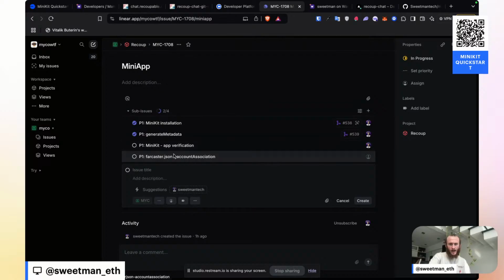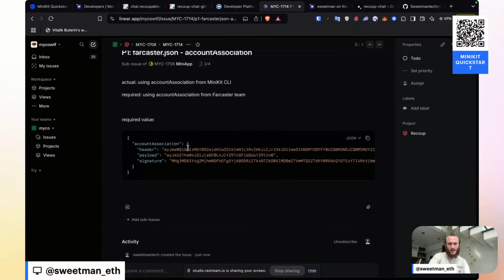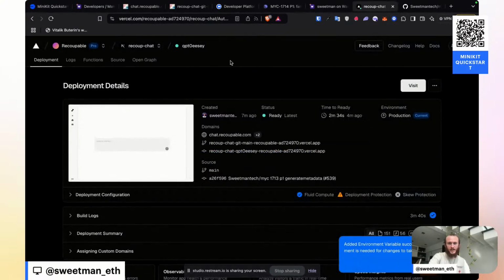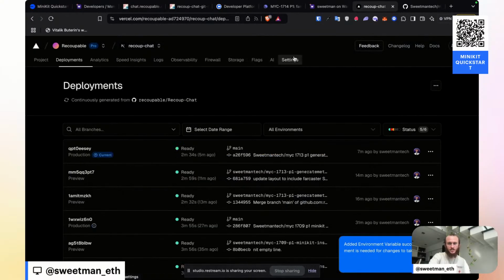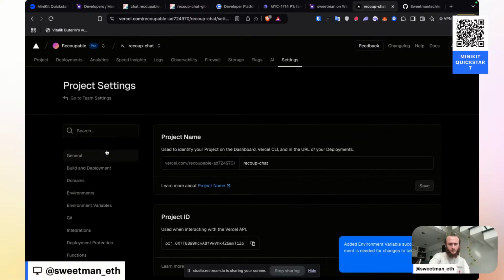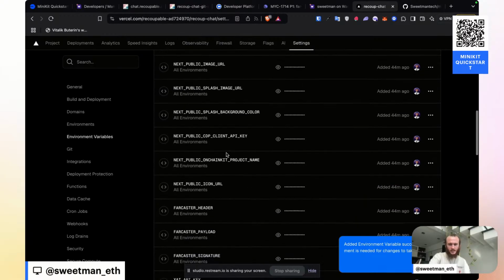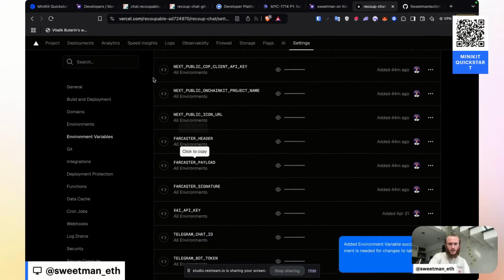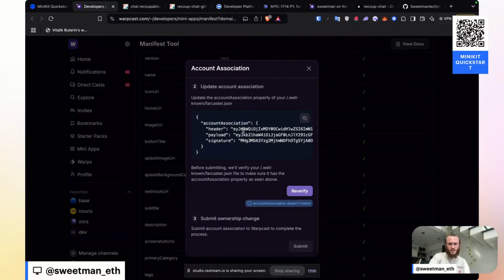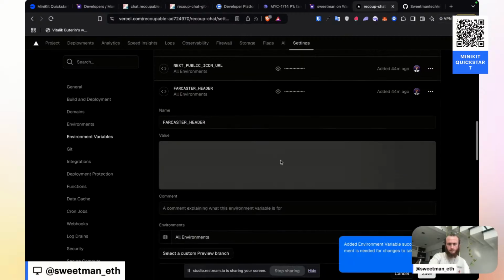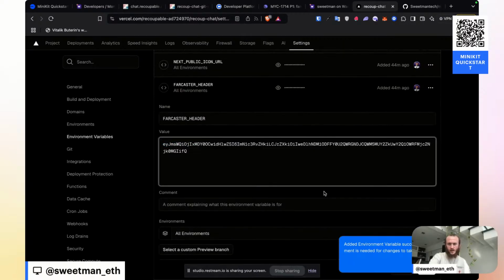I should be able to do this actually just by redeploying with new values. So let me try that. I'll take each of these and go back into Recoup Chat's environment variables, and hopefully I can just change these environment variables and we'll be all good. Let's go to environment variables. Let's find Farcaster header, payload, and signature. First, we'll take our header and we will update the Farcaster header to the new value.